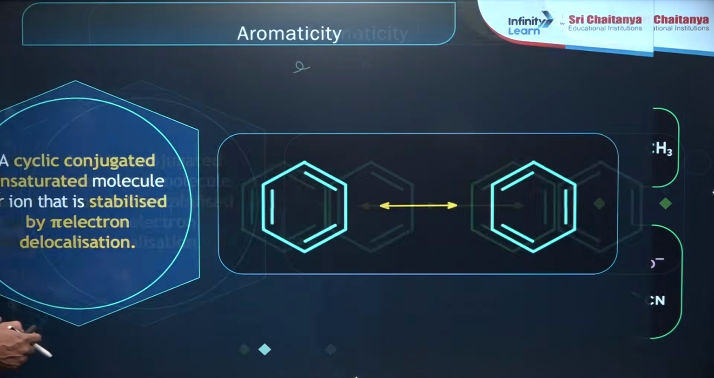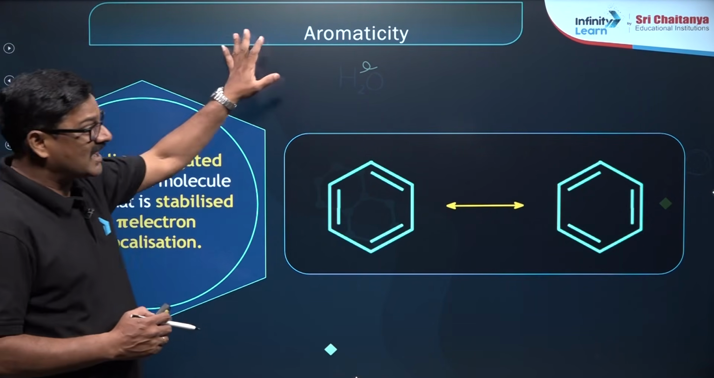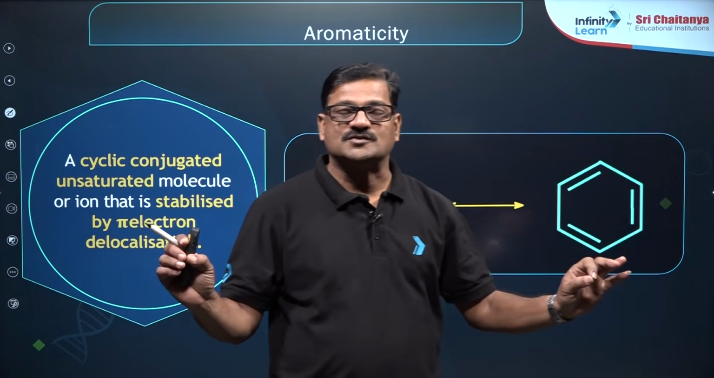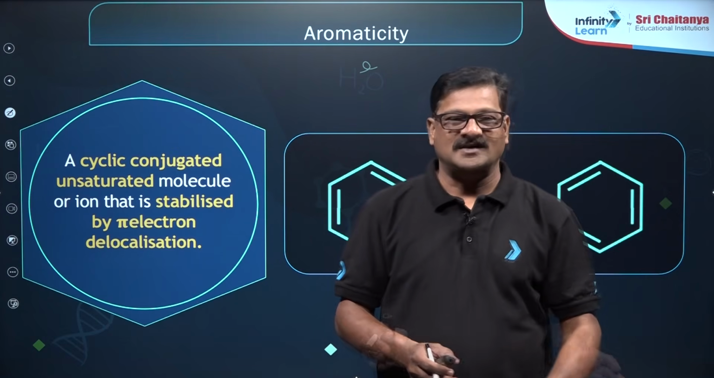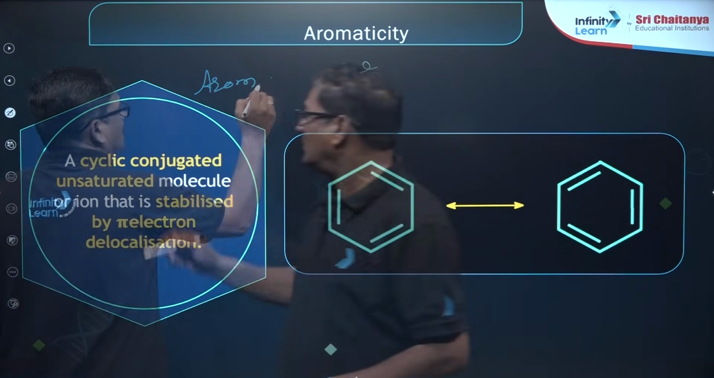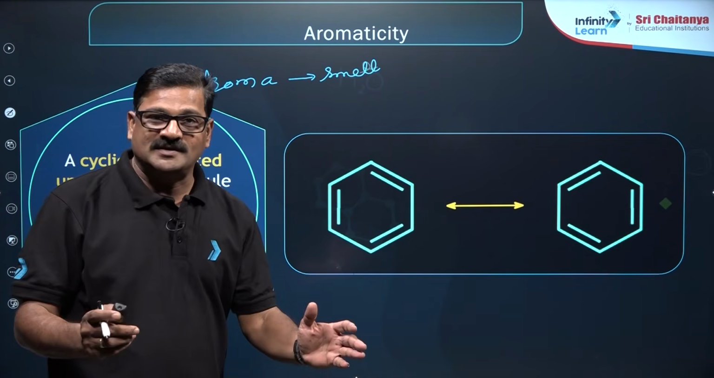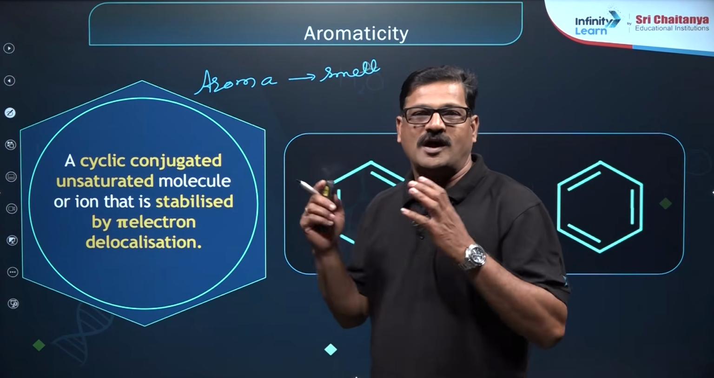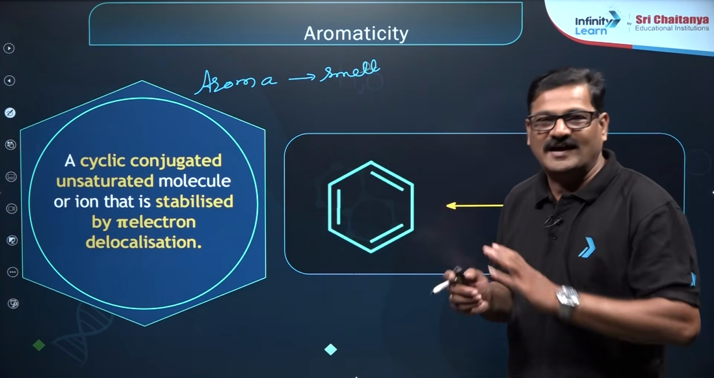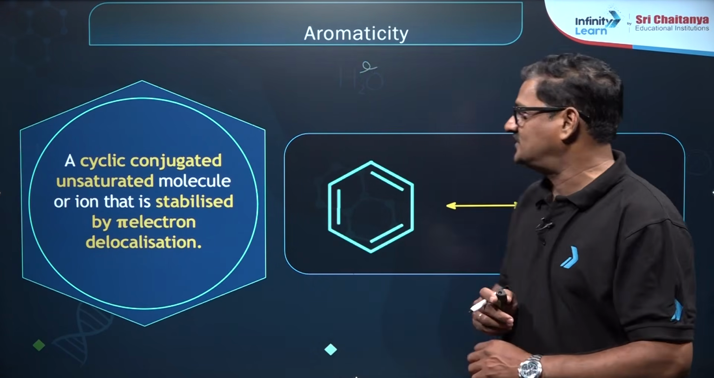So, moving ahead, a cyclic conjugated unsaturated molecule or ion that is stabilized by pi electron delocalization is called aromaticity. Of course, it is going to be a super important topic. How do you say a compound is aromatic? Aroma means a characteristic smell, a characteristic odor. So, aromatic compounds will have a characteristic smell. To be said to be aromatic, they should fulfill certain points. I want to discuss these points here.